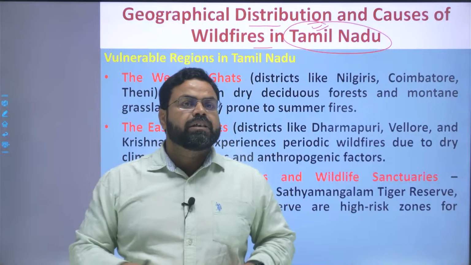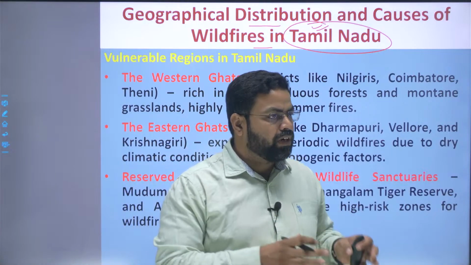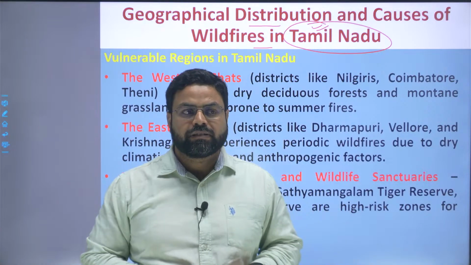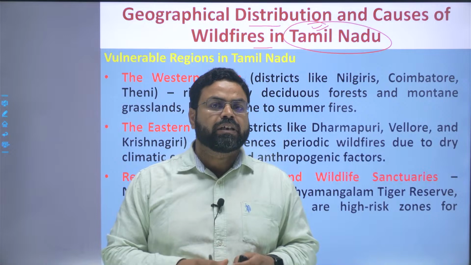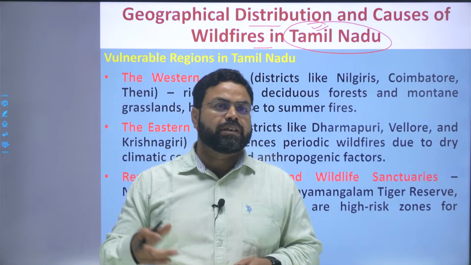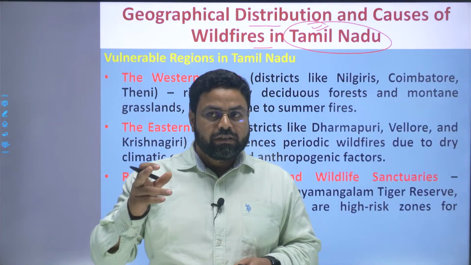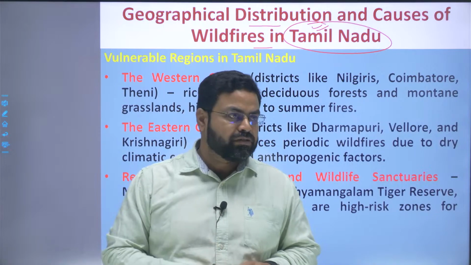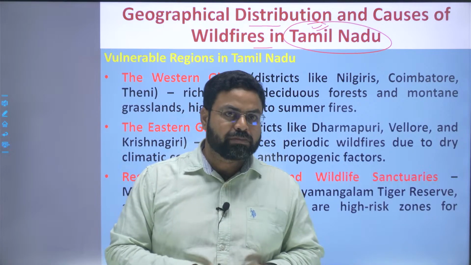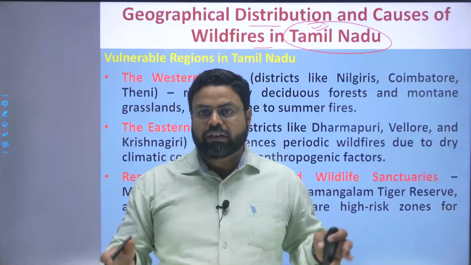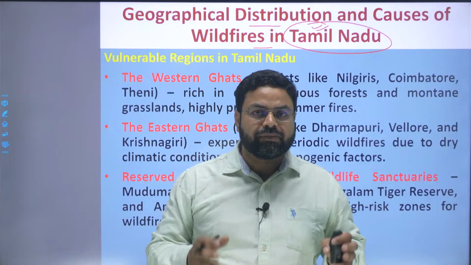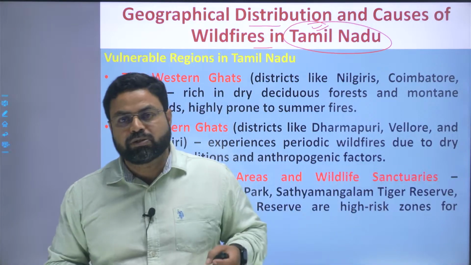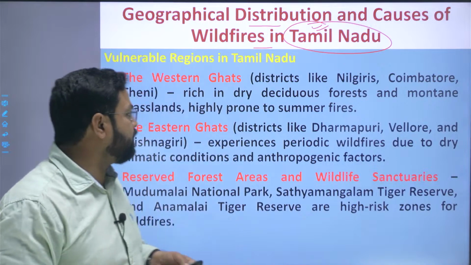And why are we discussing the forest fires of different regions separately? Because the climatic condition, the annual and seasonal range of temperature, the presence of humidity, the presence of moisture, and the presence of the species are all different in different parts of India, and that is why we need to discuss the topic separately, right?